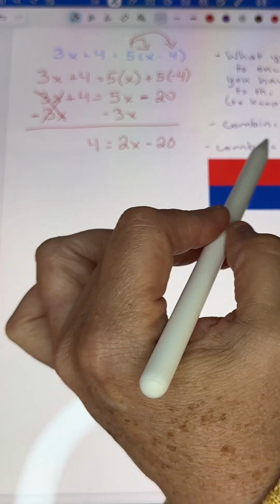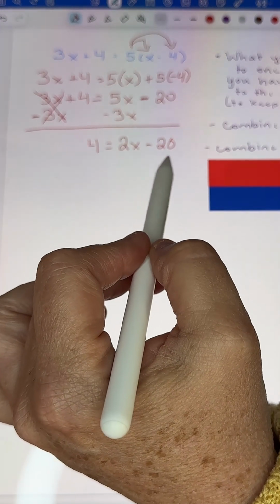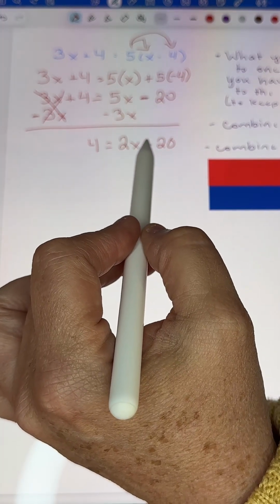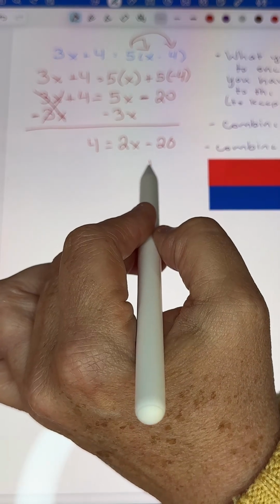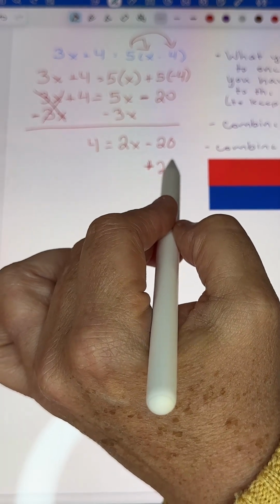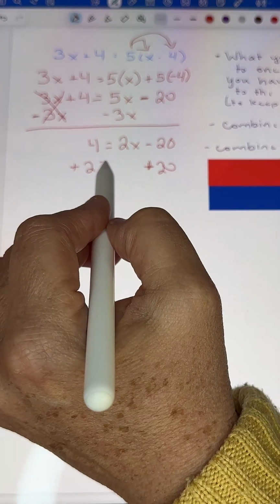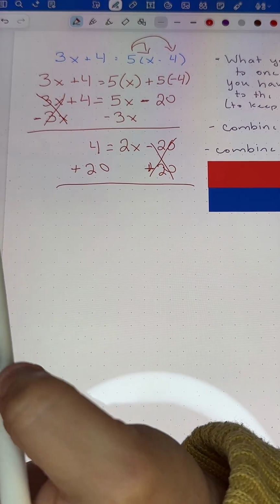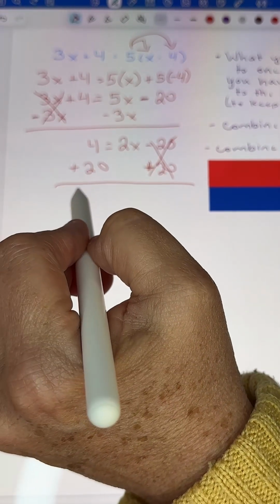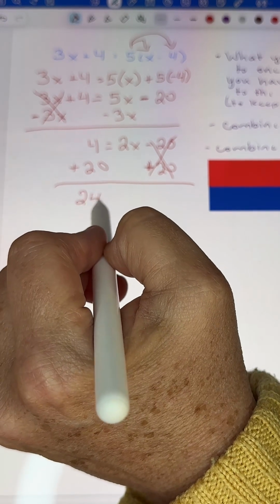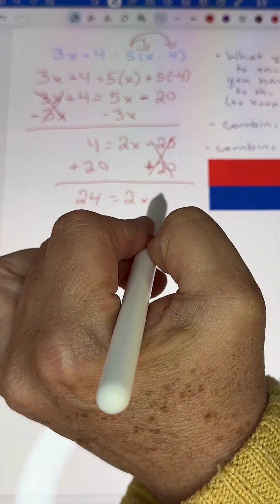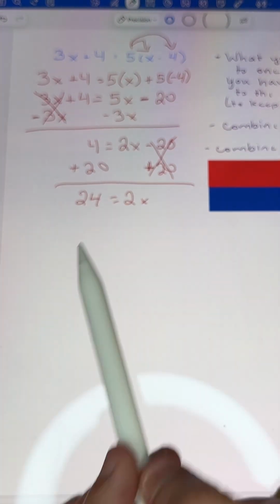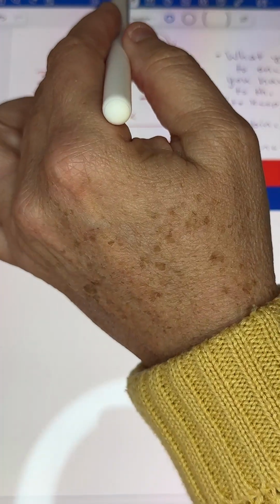So now I have to get my constants on the other side. So same thing, I want this to cancel out or equal 0. So since I have negative 20, I'm going to add 20 to both sides. These are going to cancel out. And I'm going to have 4 plus 20 is 24. And then 2x, and then this would equal 0. But again, I can just erase that 0 because it doesn't change anything.